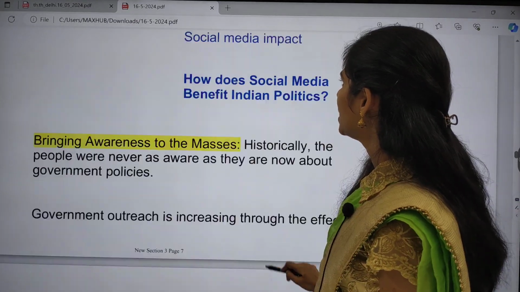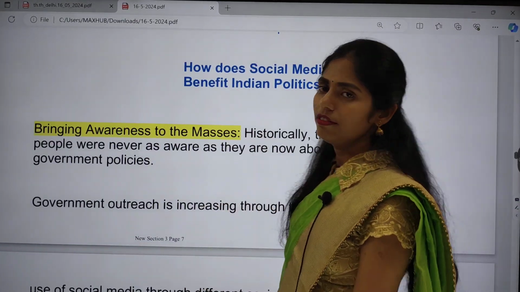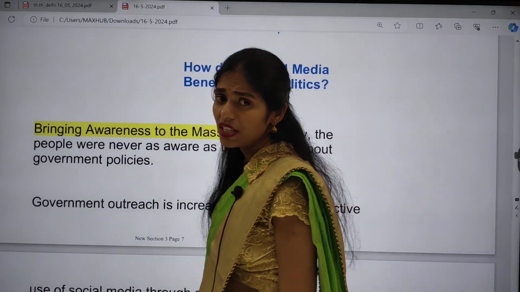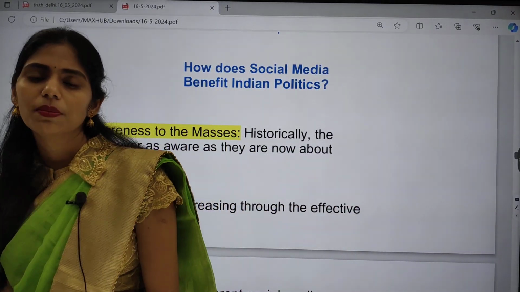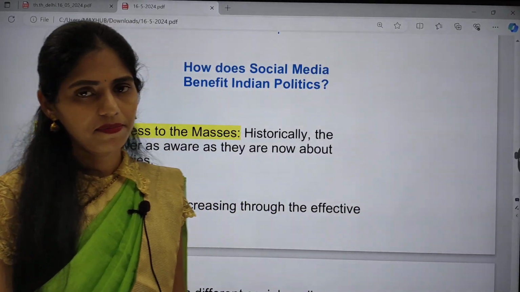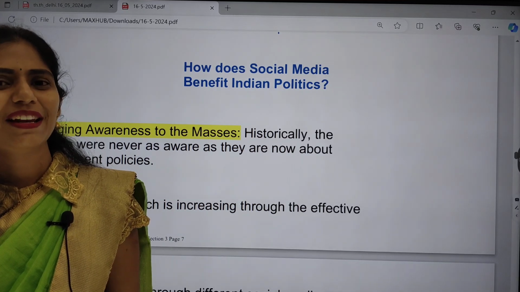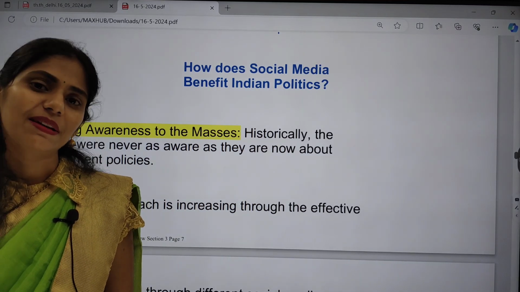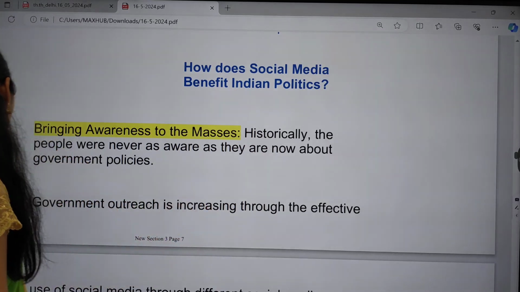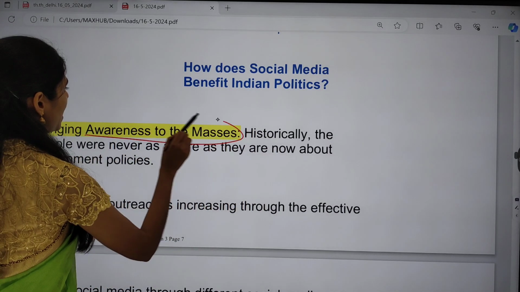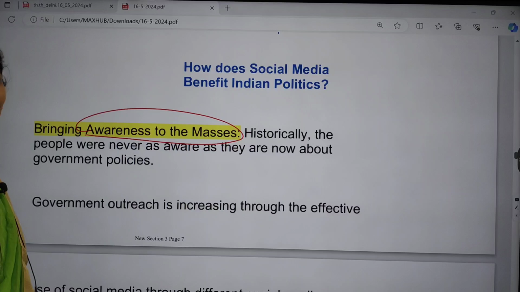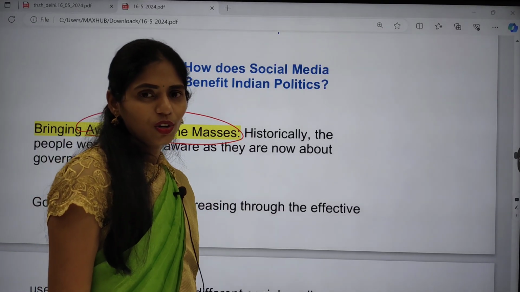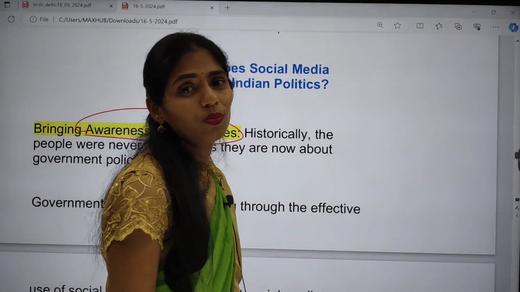First, let us see the positive impacts, or the benefits that political parties will get by using social media. With your knowledge, you can tell me around 3 to 4 points right now, right? Okay, please let me know those. First one is we can increase awareness among the masses because of the penetration of the internet, especially because of Reliance Jio.